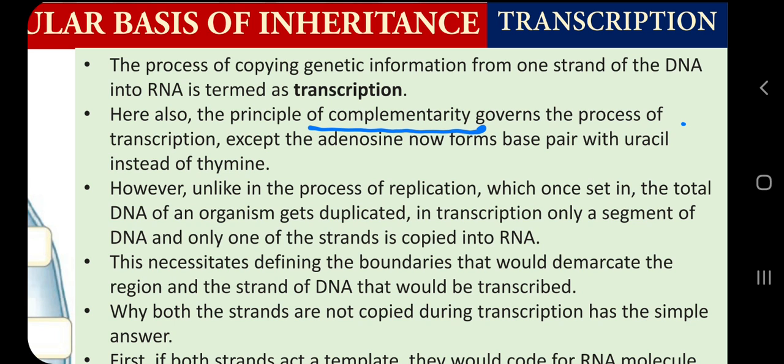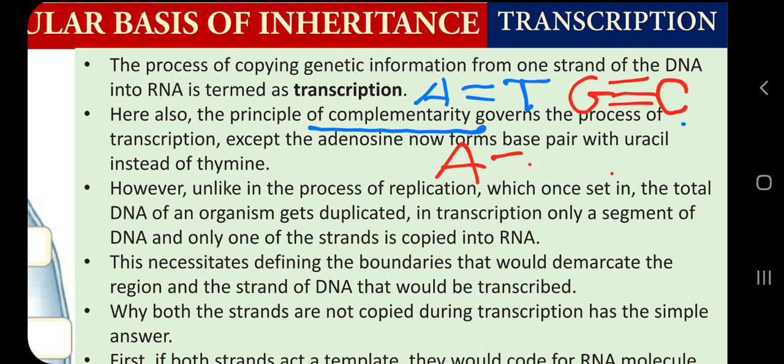Complementarity means A forms a double hydrogen bond with T, and G forms triple hydrogen bonds with C in case of DNA. But when we are talking about RNA, it will be A with a double hydrogen bond with U and G with a triple hydrogen bond with C. And when it comes from DNA to RNA, one strand will be of DNA and one strand will be of RNA, then T will be double bonded with A and A will be double bonded with U. So this is the basic understanding.